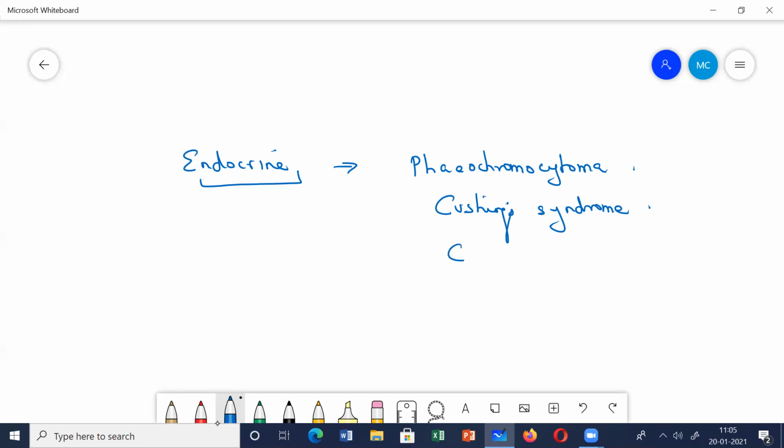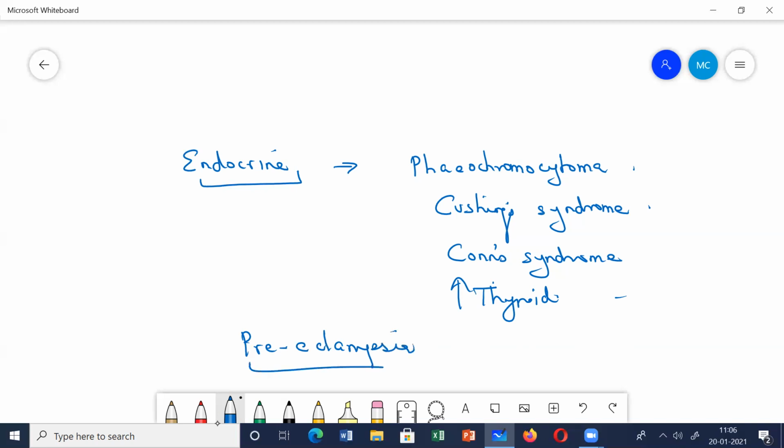Then you have Conn's syndrome. Then you have hyperparathyroidism, hyperthyroidism. So these are very simple. Adrenal hyperplasia: if there is adrenal hypertrophy or hyperplasia, that will produce more mineralocorticoids and corticosteroids. So these all are the different causes of secondary hypertension. And in pregnant ladies there is also preeclampsia, eclampsia, which also cause hypertension. These are some secondary causes of hypertension.